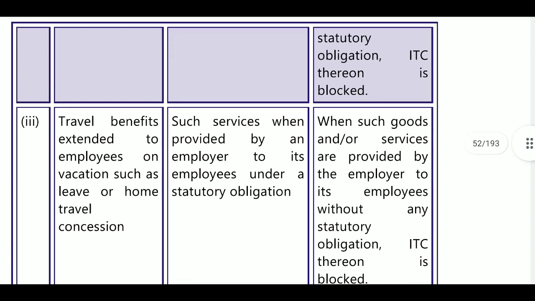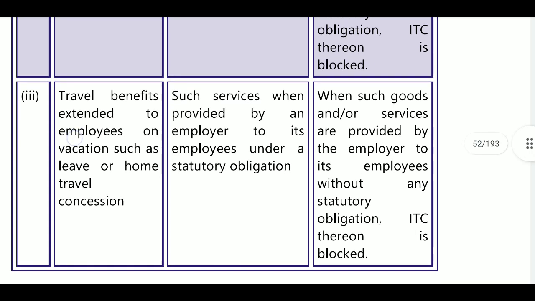Next, travel benefits. Travel benefits extended to employees on vacation, such as leave or home travel concessions. This is also a blocked credit. Exception to that: such service when provided by an employer to its employee under statutory obligation. If there is a statutory obligation, then you can claim the ITC. If there is no statutory obligation, you are just entertaining your employee, you cannot claim the ITC.